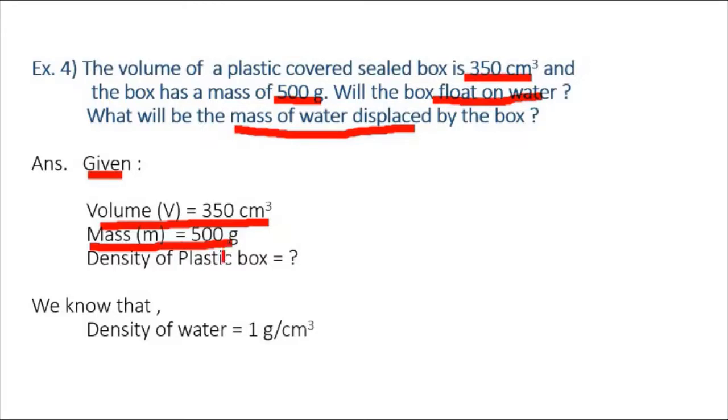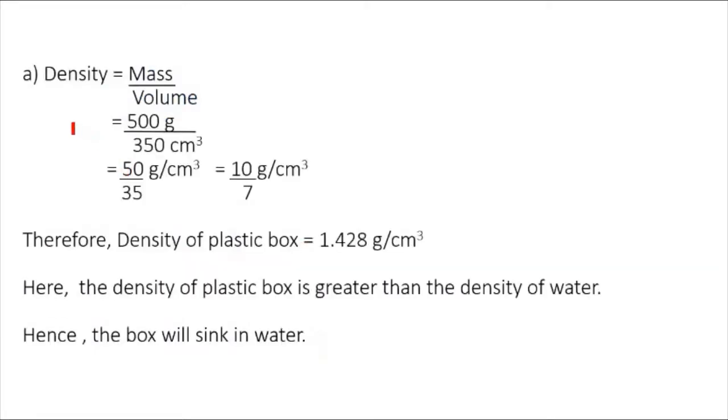To find whether the box float on water, we have to find out density of plastic box. And we know that density of water is 1 gram per centimeter cube. Now, to calculate first part of the example, density is equal to mass upon volume. Now, on substituting given values, we get density is equal to 500 gram upon 350 centimeter cube.